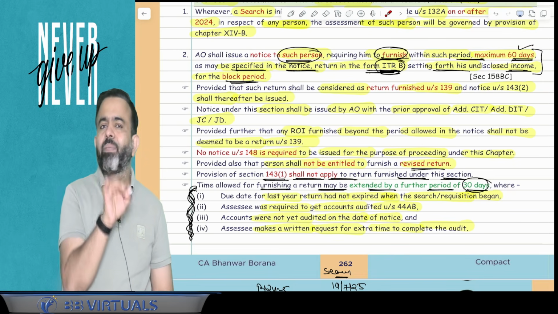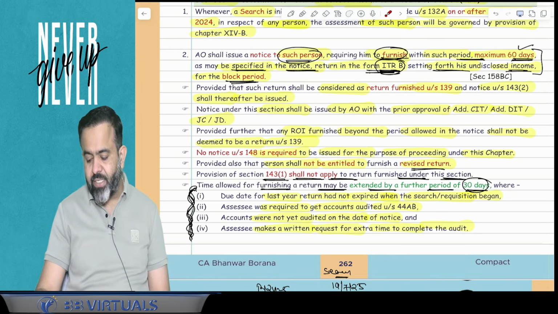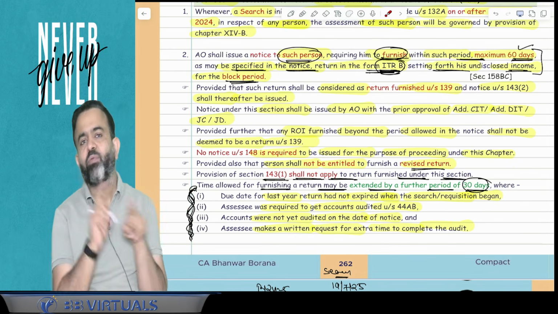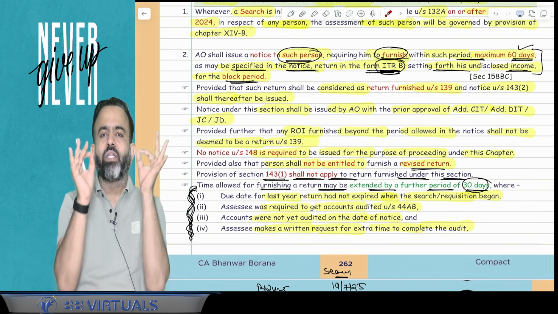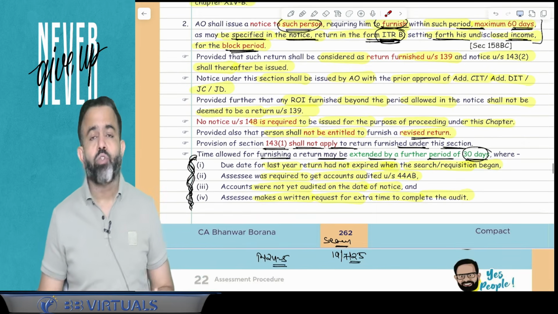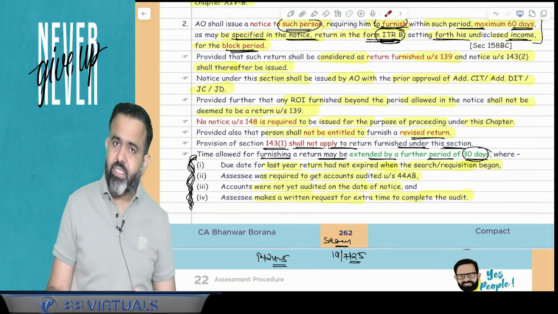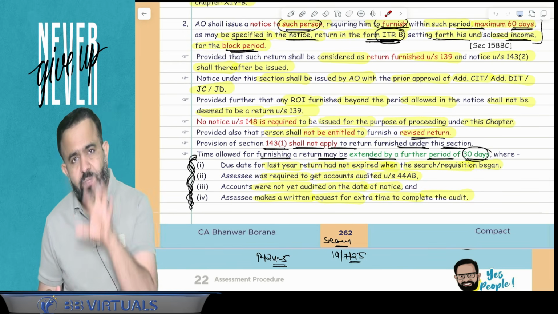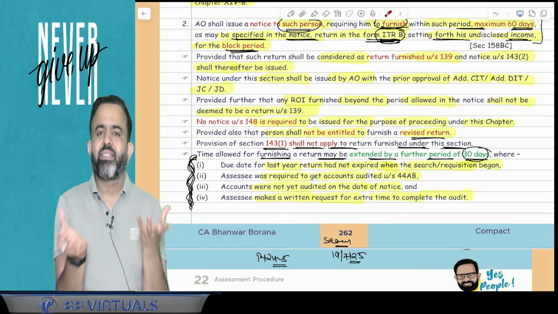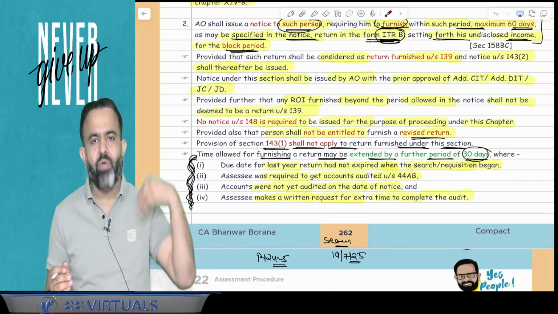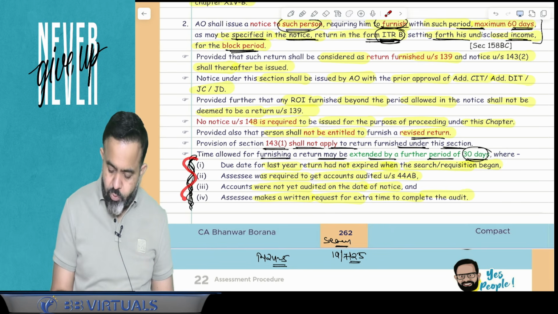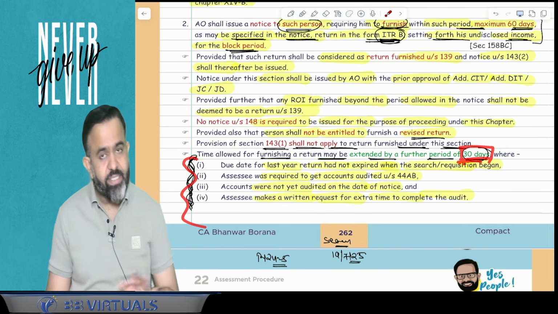But guys, whatever time is given can be further extended by 30 days if 4 conditions are satisfied. First condition, the last year's return filing due date has not expired on the date when the search started. Second condition, the IFSC books of accounts are required to be audited for the last year. Third condition, on the date of the notice, the audit is not completed. And last condition, the IFSC requested, "Sir, please give me extra time to file the return in the ITR-B." In this particular case, the AO will allow you a further period of 30 days to file the return.